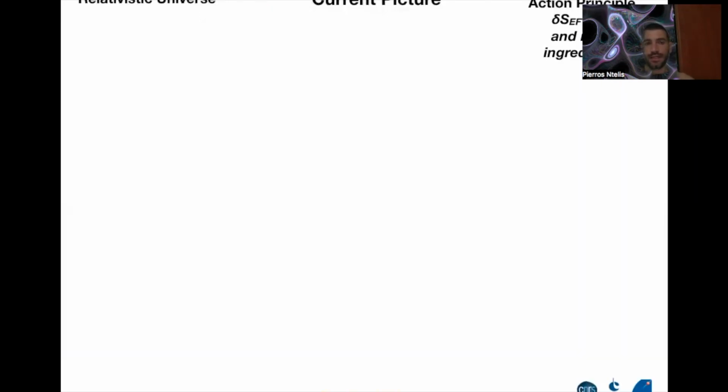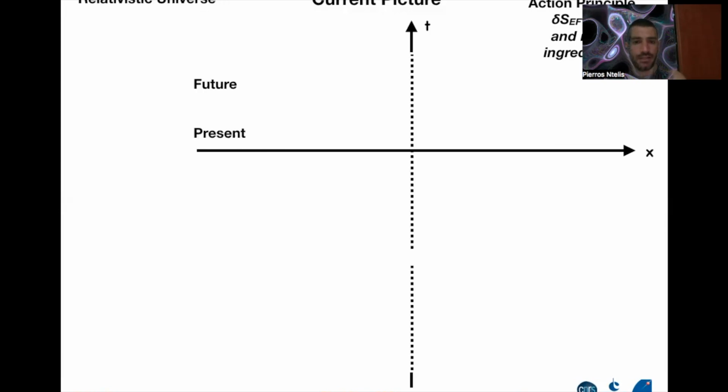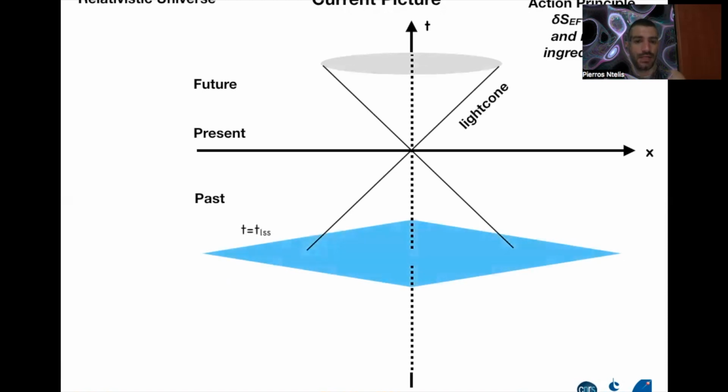Now, the relativistic universe. We have seen a simple description of reality. However, our current universe can be described by a light cone. And let's see how that works. We have the action principle that tells us that changes in the action are 0. And this, with the right ingredients, will give us the nice equations of motion that describe the whole universe. Now, this is space, this is time, this is future, present, past. And here you can have a light cone, and here is the last scattering surface. Here is your world line, where you are traveling in time.